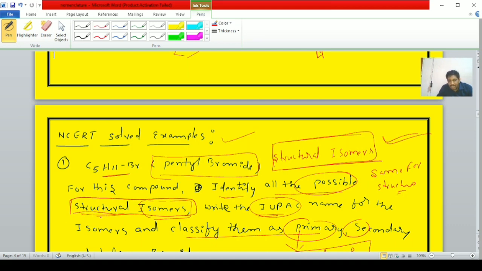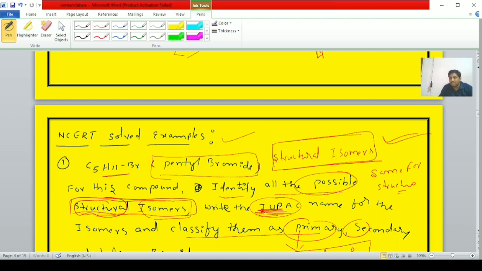In our first PU syllabus, in the isomerism topic, that word is there: structural isomerism. The compounds which have the same molecular formula but differ in structure are known as structural isomers, and the phenomenon is known as structural isomerism. Next, the IUPAC names of the possible structural isomers.